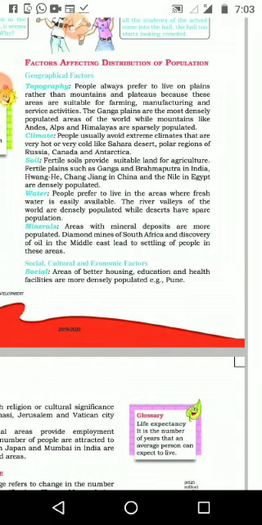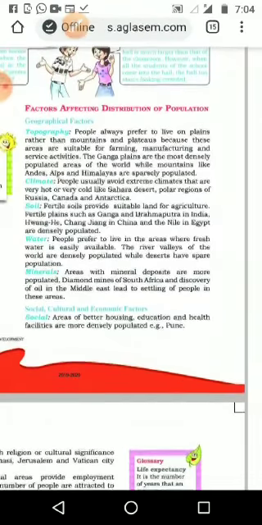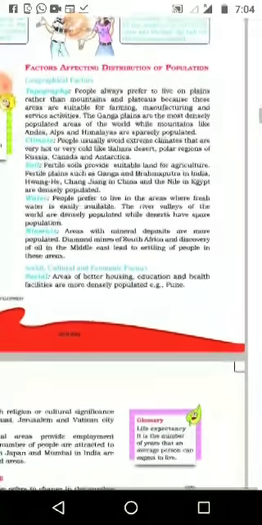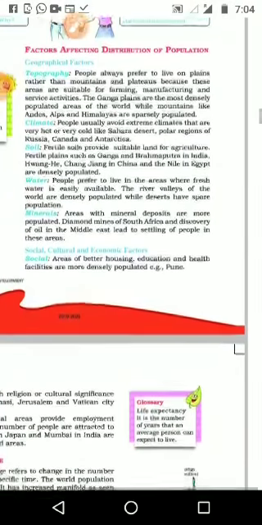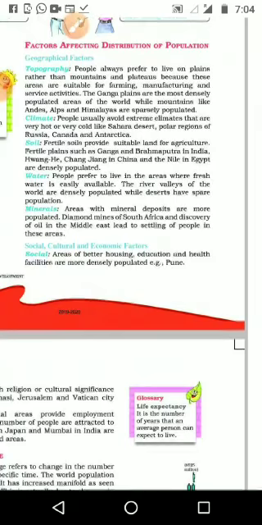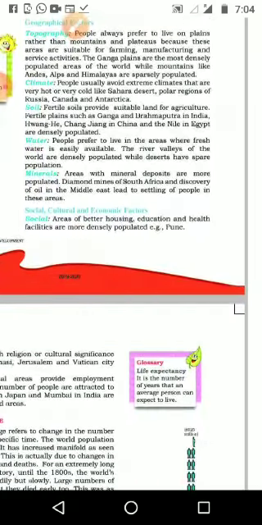Even companies can't start their factories there, or make roads or railways, that also is difficult. If you are thinking about the Indian situation, the Ganga plains are among the most densely populated areas of the world, while mountains like the Alps and Himalaya are sparsely populated because they are hill regions. It is difficult to reach there.